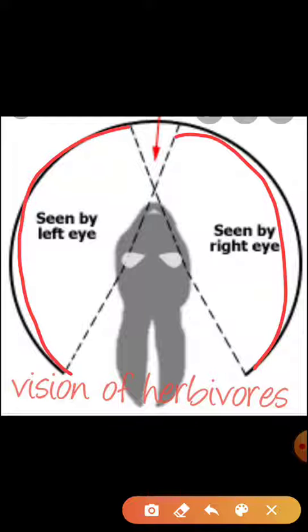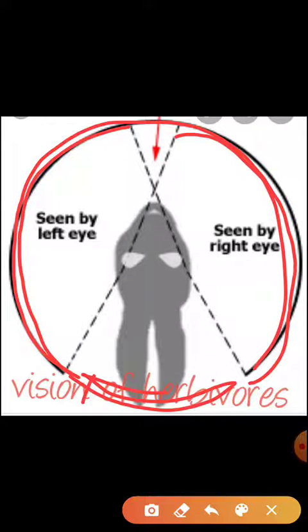It covers a wide vision. For example, an animal standing here, they can see through this. बस यहाँ से इतना नहीं देख सकते हैं. This much they can't see, but they can see from this side to this side, so that they can see whether any animal is nearby to hunt them or not.